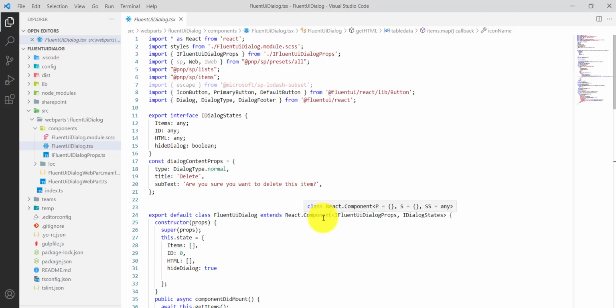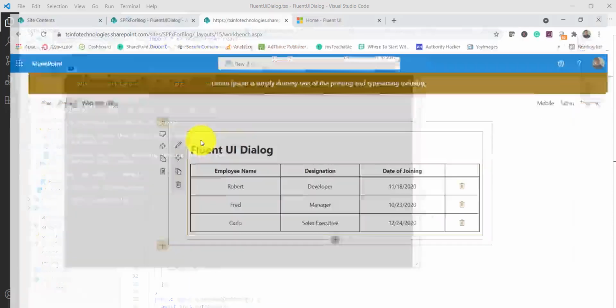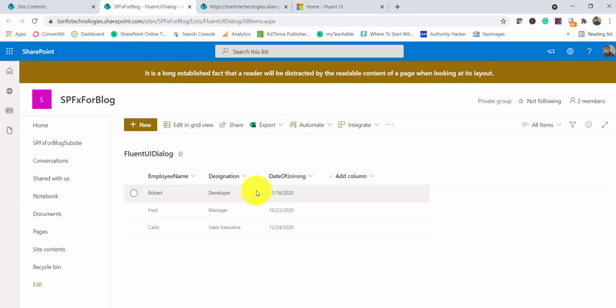I'll put the solution. You can simply unzip it and then run npm i, so it will install the node modules, and later you can create the package if you want to deploy it into your SharePoint site, into your tenant app catalog. But make sure the list is there. This is the list, and based on your requirement you can also change the column names and everything. So thank you, and we'll see another example also.